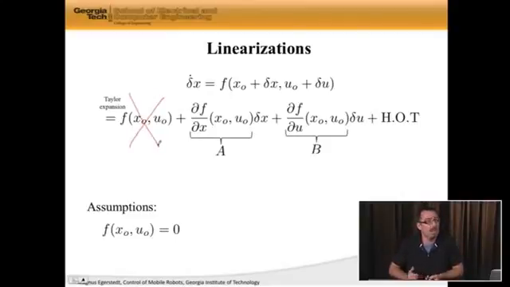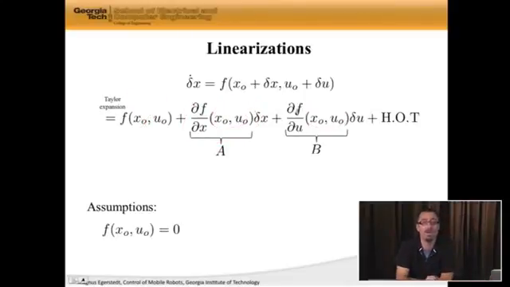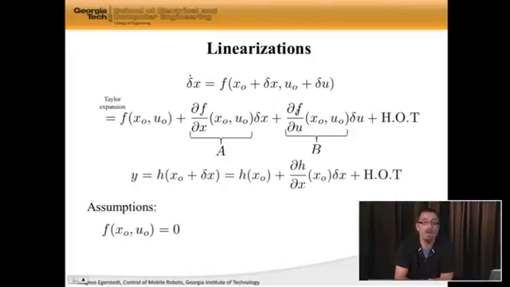Now, let's call these guys A and B. Why is that? Well, these are just matrices because I'm plugging in some constant value here. Similarly there, I'm plugging in a constant value. So these partial derivatives are just matrices. Well, let's call them A and B. And now let's do the same thing with y. y was the output.